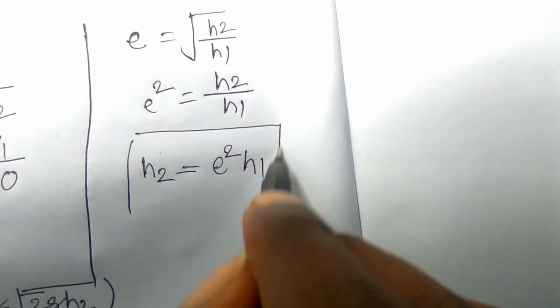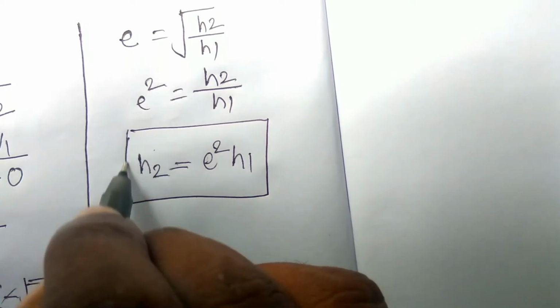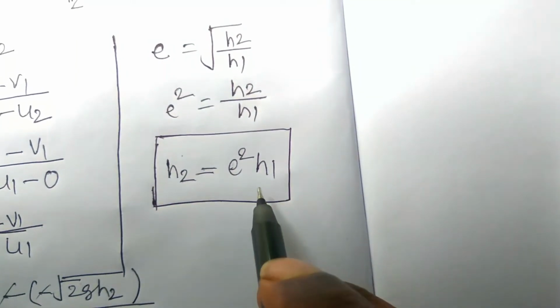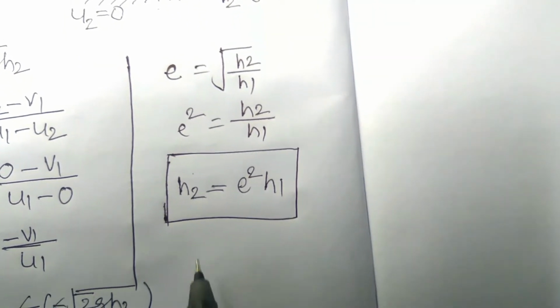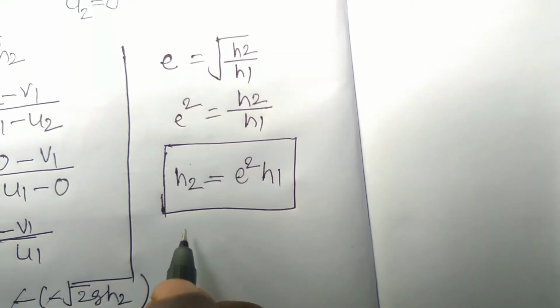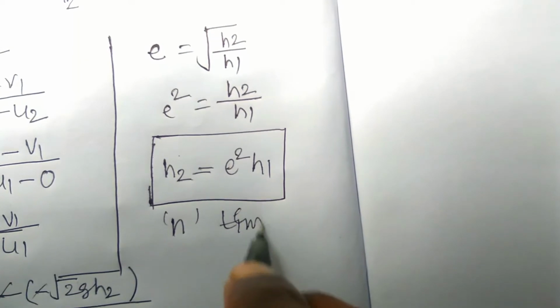Here h2 is the height of the ball after collision, and h1 is the height of the ball before collision. And if the ball rebounds n times,